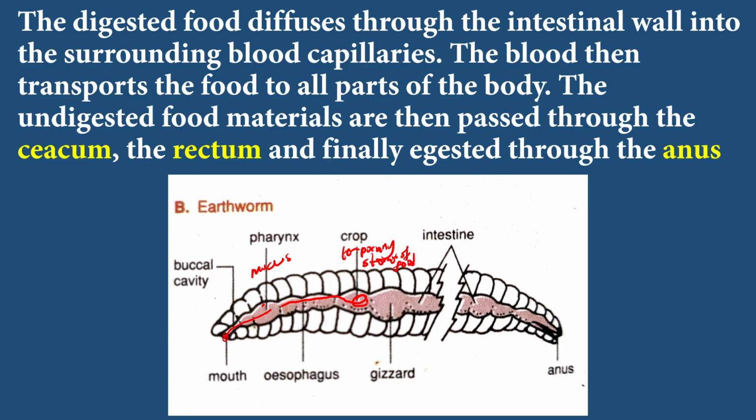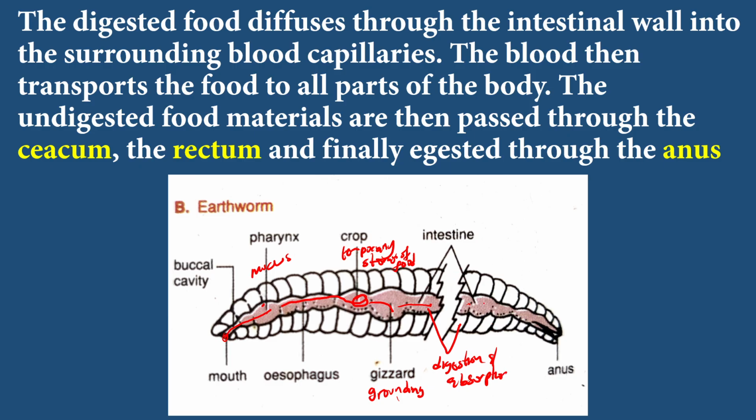After the food moves from the crop, it drops bit by bit into the gizzard, which is a thick muscular wall used for grinding the food. Because they don't have teeth to grind the food, the gizzard grinds the food for them using the small stones that they pick up with the food. Then from there, the food moves to the intestine. In the intestine, that is where digestion and absorption take place. That's where they finish their final digestion and absorption.